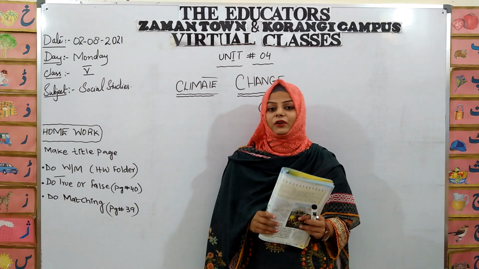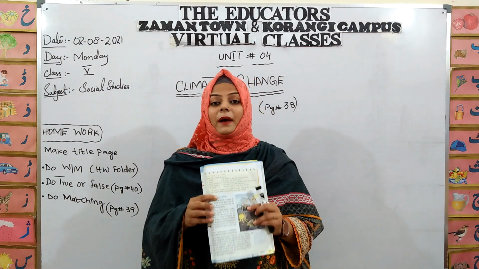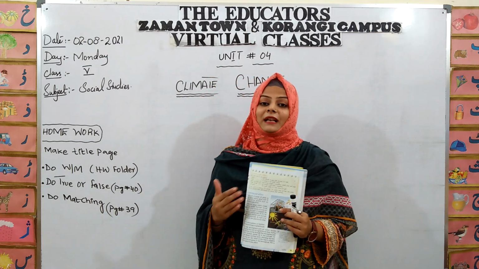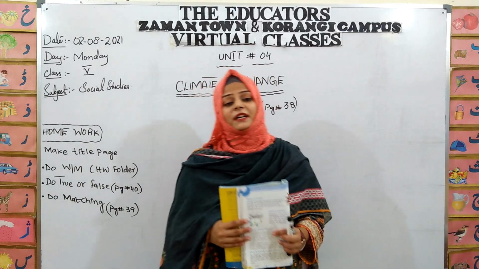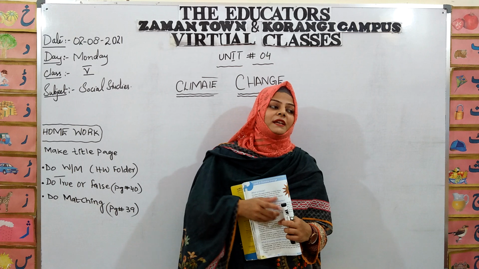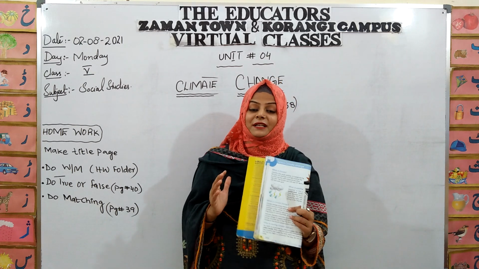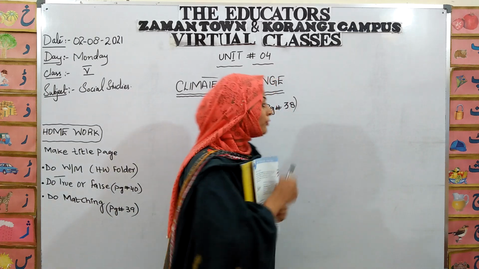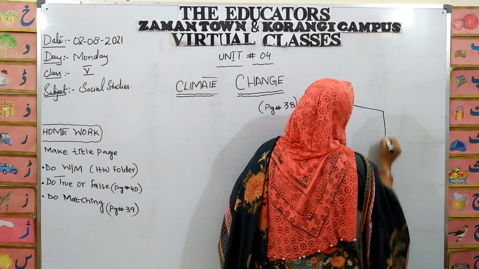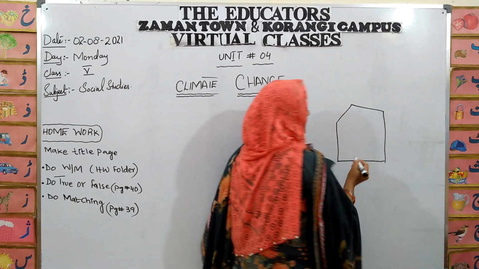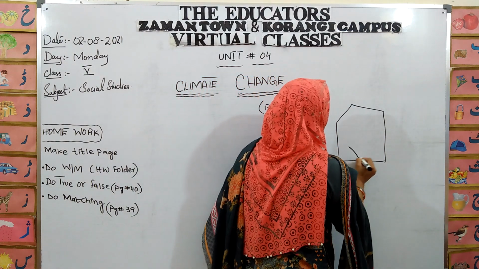Let us discuss that. First, we will discuss the greenhouse effect, by which you will understand how the climate changes. The greenhouse effect is actually a process. Artificially, they make a house out of glass. The roofs and the walls of this greenhouse are made of glass, and inside this greenhouse they plant some trees.